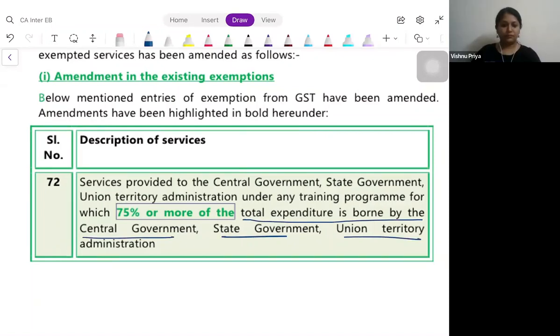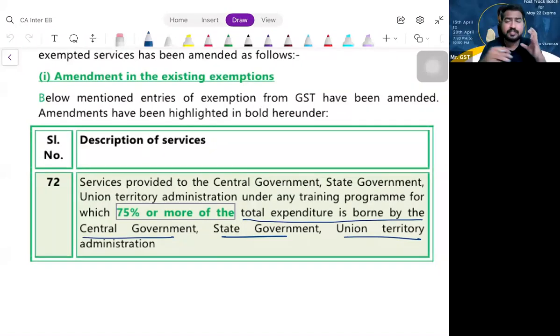That means normally the government will be conducting various training programs. It can be skill development programs or any other similar activities. You have seen some exemptions related to skill development programs under SDA or NSDC, SSC training partners and Deen Dayal Upadhyaya Gramin Kaushal Vikas Yojana, something like that. There are so many schemes under which skill development programs and training programs are conducted, and we have seen some exemptions related to that in entry numbers 69, 70, 71, I guess.